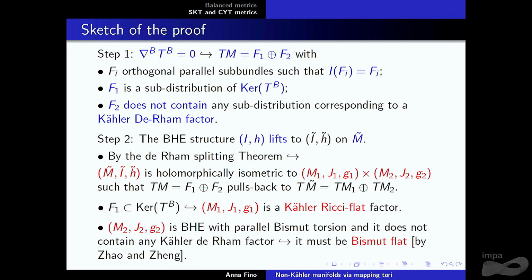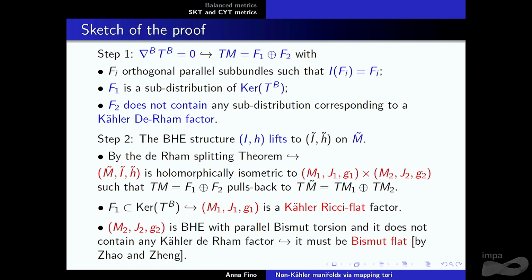Using the fact that the torsion is parallel with respect to the bismuth connection, we are able to split the tangent bundle as a direct sum of two orthogonal parallel subbundles, which are preserved by the complex structure. In fact, they are preserved a posteriori by the Levi-Civita connection and by the bismuth connection.